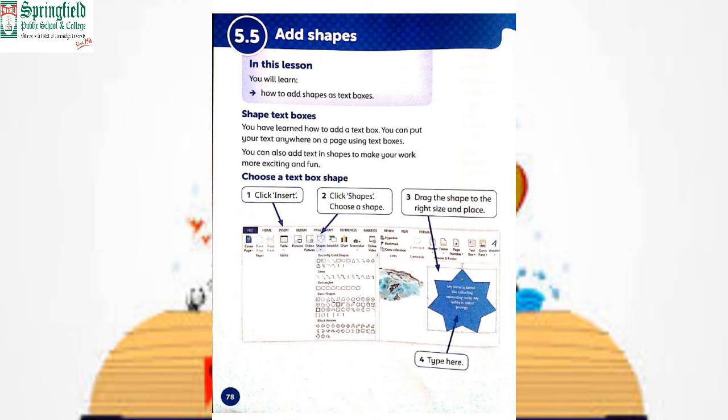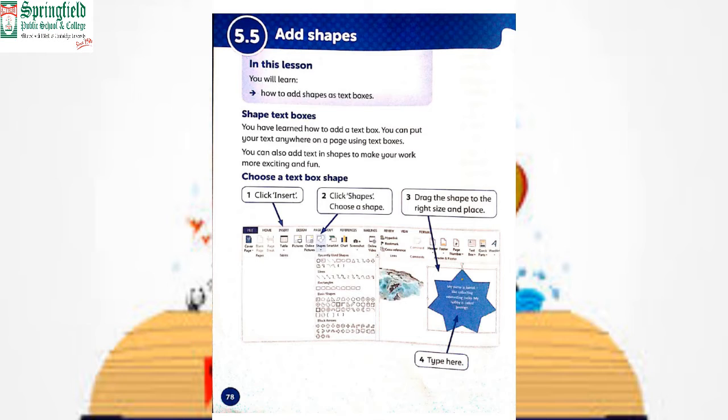We have to drag the images to the middle of the page, and then save the file. 5.5, Add shapes. How to add a shape as a text box. We have learned how to add a text box. We can put our text anywhere on the page using the text box. I told you the text box is specially used for inserting text when we are using images, when we want to describe our images. Click Insert, click Shape, choose a shape, drag the shape to the right size and place it. These are the 3 steps.